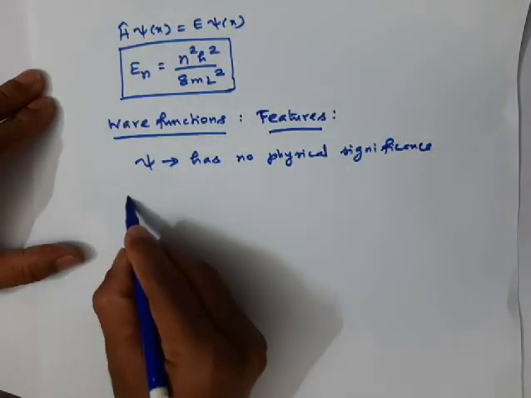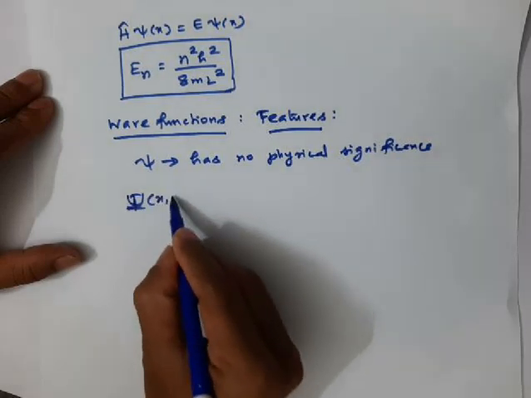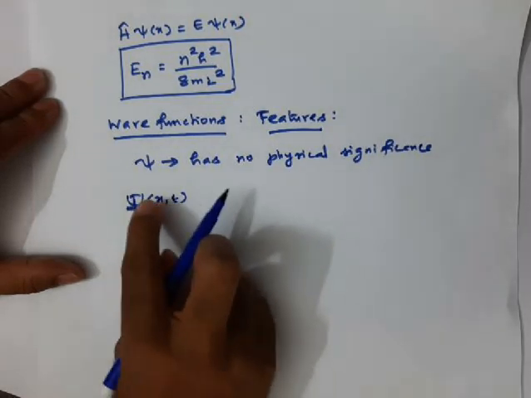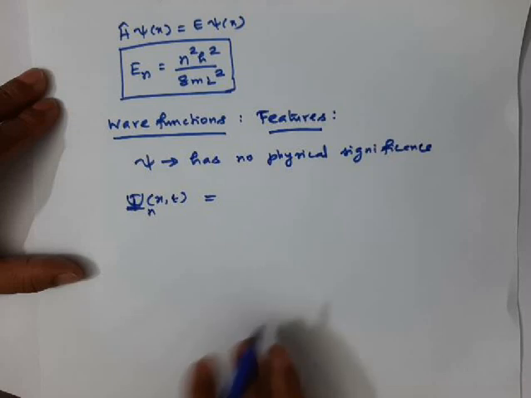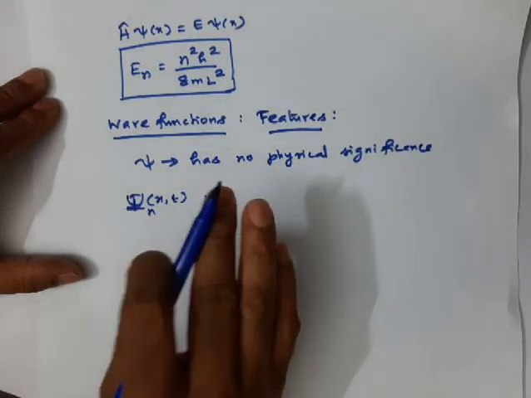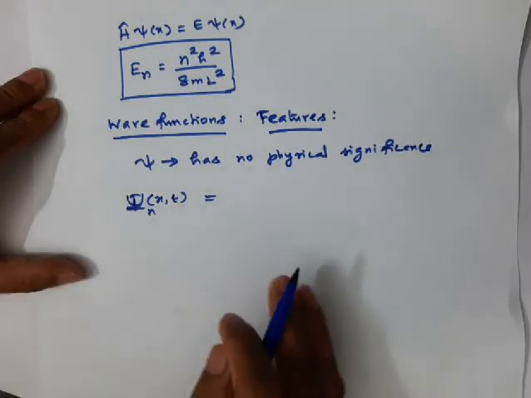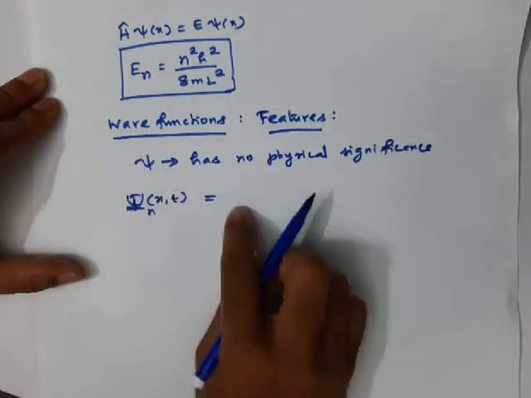The time dependent wave function can be written as psi n of x comma t for the nth state. Since potential energy is constant, or we assumed the potential energy is 0 in this case, it is independent of time. So we can write this time dependent wave function into two parts.